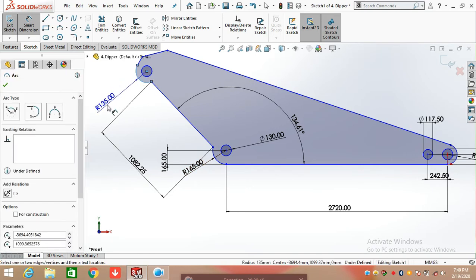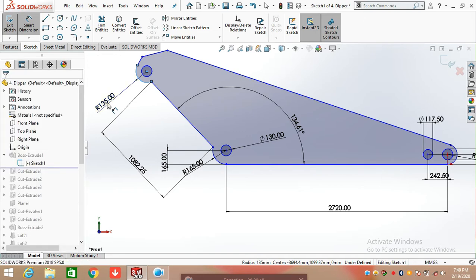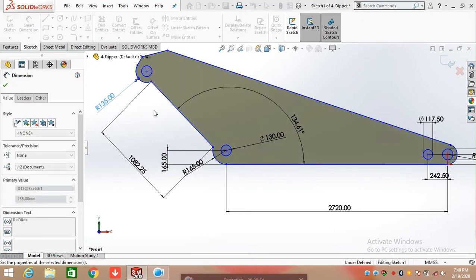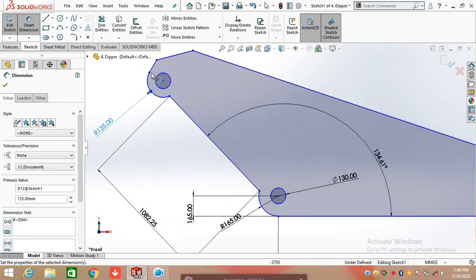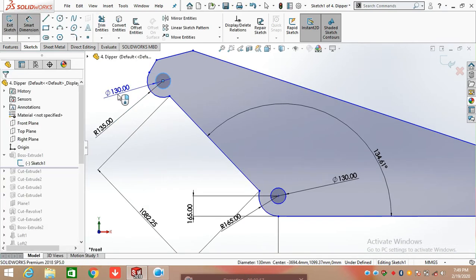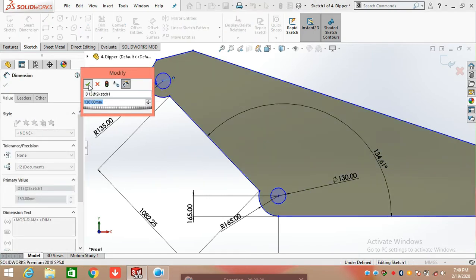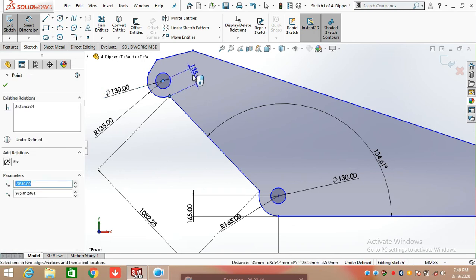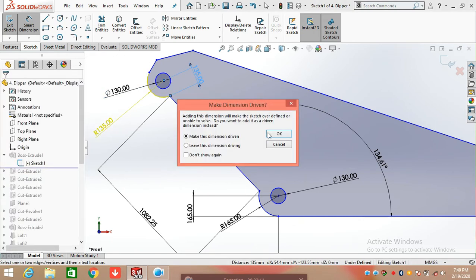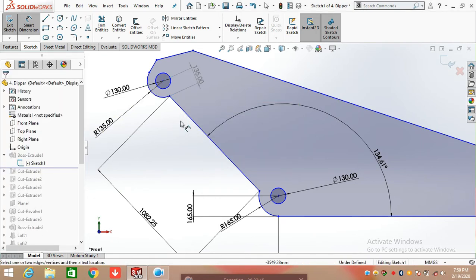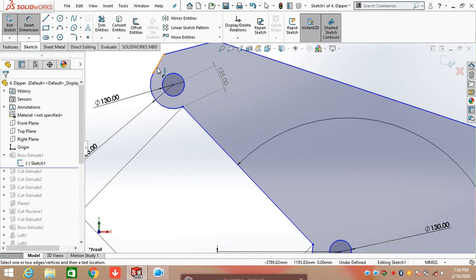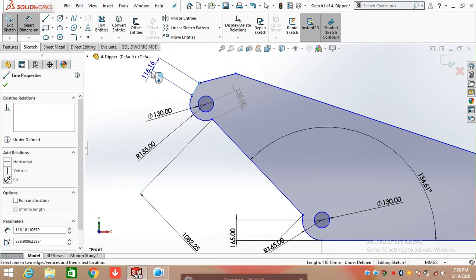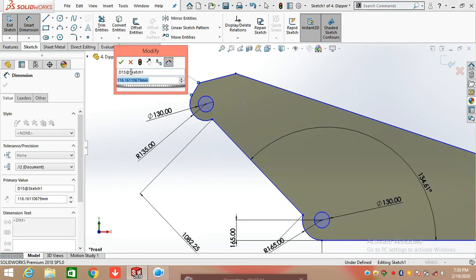again draw an arc here having a radius of 135 mm and click on the circle command and draw a circle here having a diameter of 130 mm. Now defining the height or length of this dia from the end point of the line, which is 135 mm. Now again draw a line here having a length of 116.16 mm